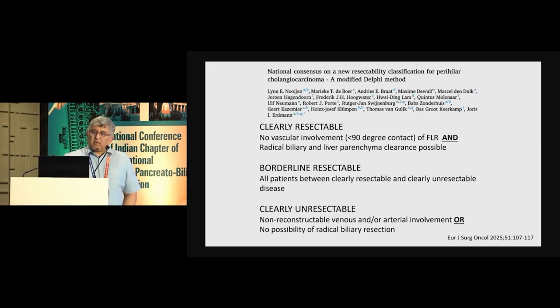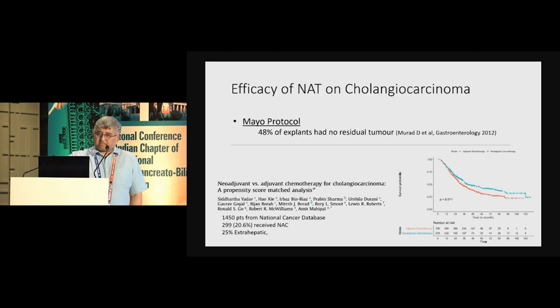But probably the Mie classification, which I showed you earlier, if we're going to persist with this plan of management, is probably the most sensible. But I do feel that the modifications of including vascular involvement, irrespective of the side, should be incorporated into the definition of borderline resectability. So we know that neoadjuvant chemotherapy does work in patients with cholangiocarcinoma because we have the experience of the Mayo Protocol in transplantation, where nearly 50% of the patients had no residual tumor.